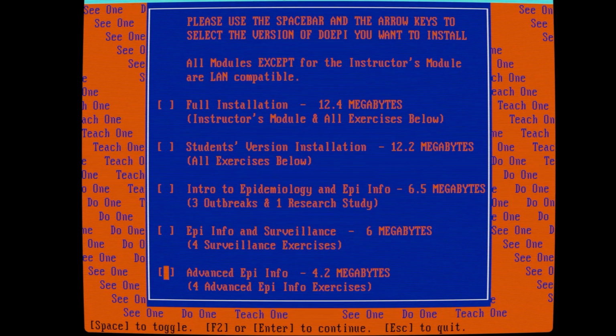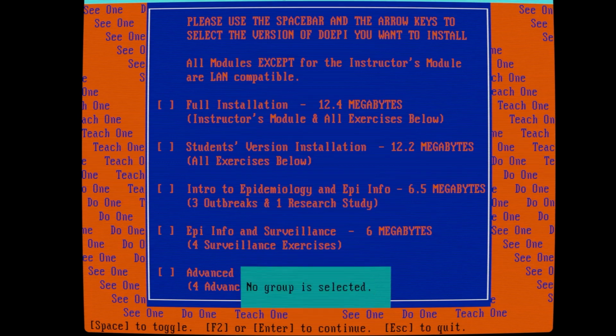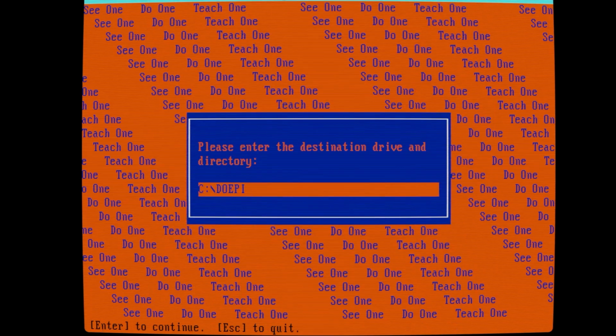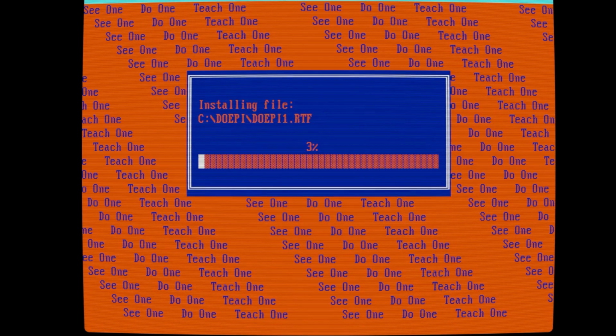It's 12.4 megabytes. Those of you who are the younger kind might not know exactly what that size is, but it is very small, very lightweight. So let's go ahead with the full installation. No group is selected. Okay, select that and then enter. I am going to install it to DoEpi. So it's just going to go through the installation. And again, 12 megabytes. Most of this is taking a while because it is just extracting everything and putting it in there, but it should be very fast.